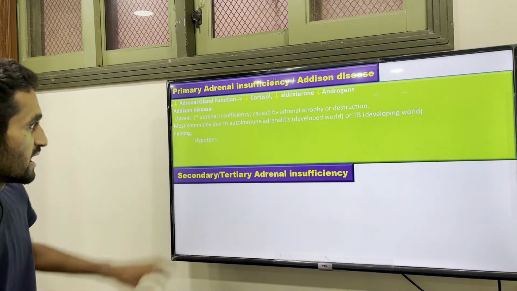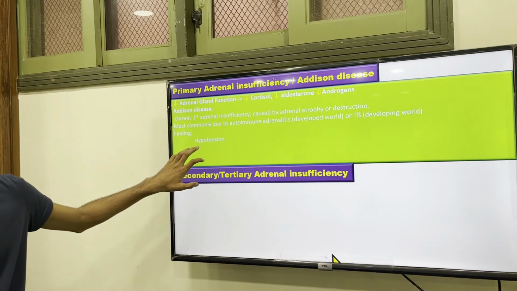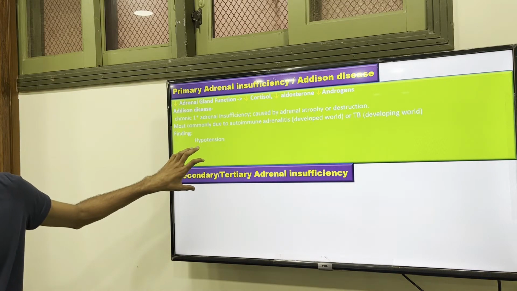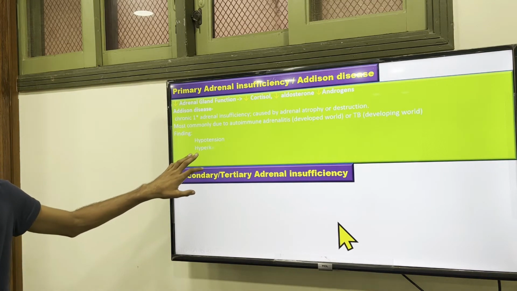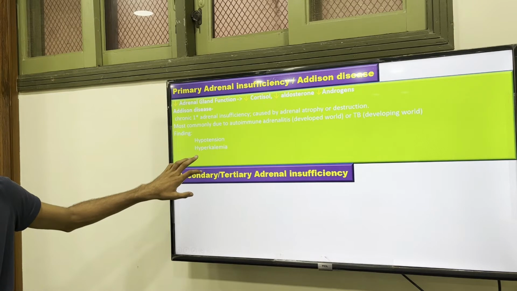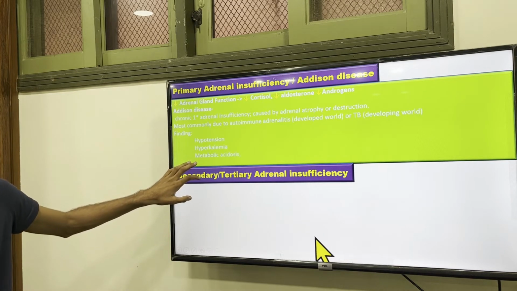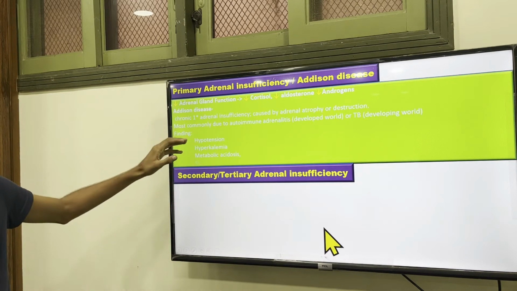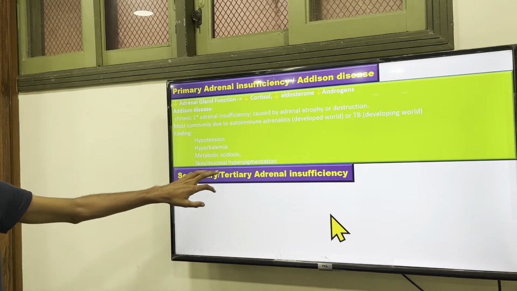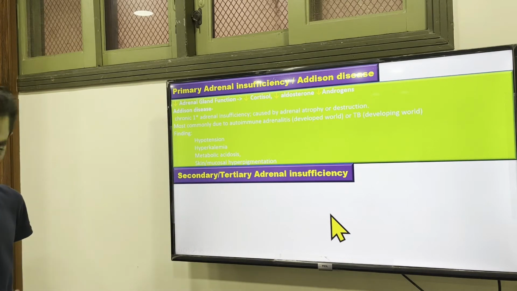So the findings: because there is low aldosterone, hypotension will occur, hyperkalemia will occur, and metabolic acidosis will occur due to this deficiency, and skin and mucosal hyperpigmentation.